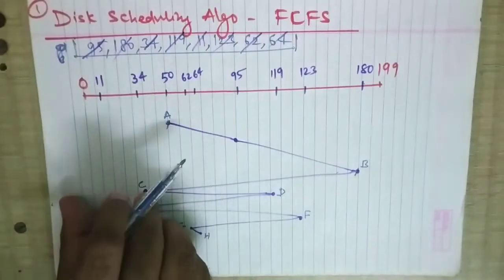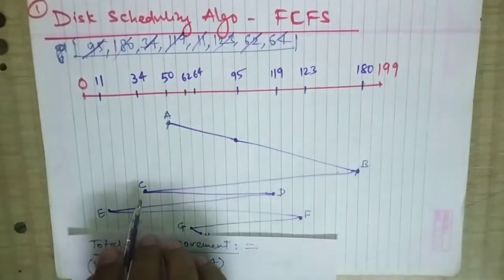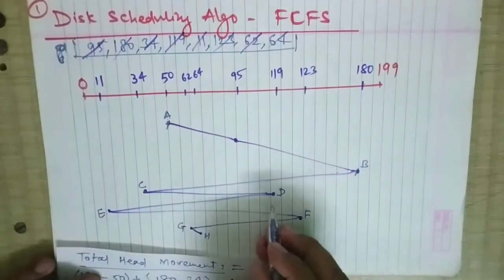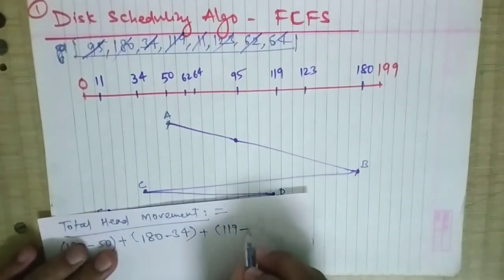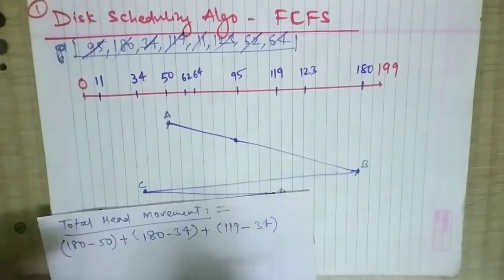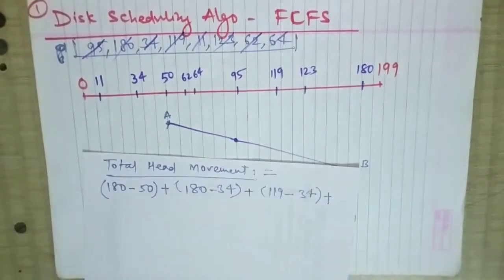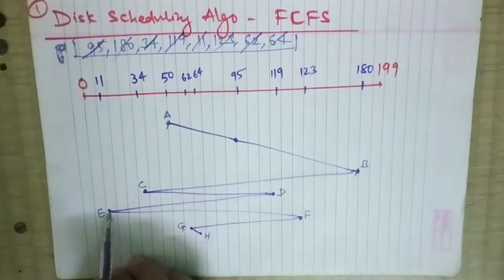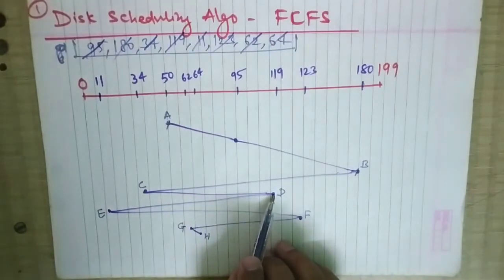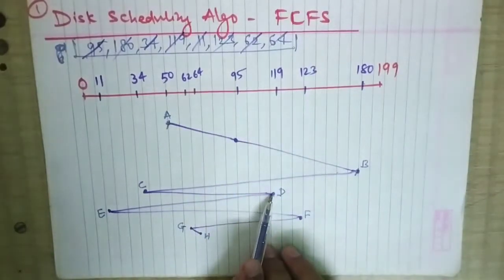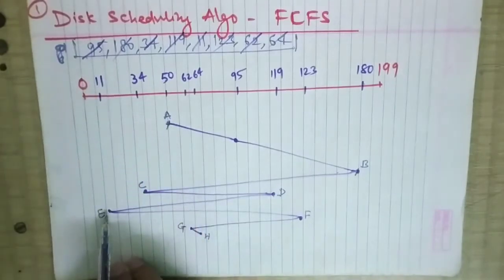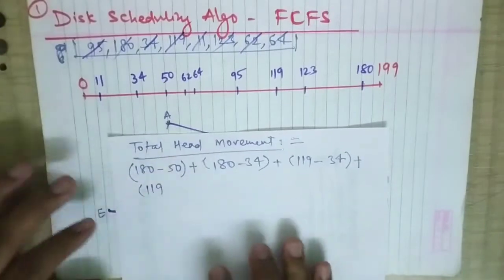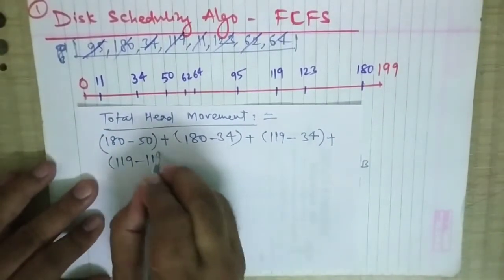So from C to D you can calculate 119 minus 34. Plus the next, which is still remaining: from D to E. The point D is at 119 and this point is at 11, so 119 minus 11. Okay, done.